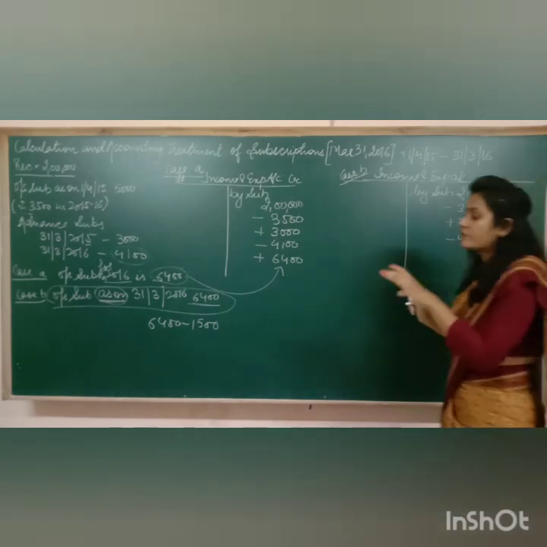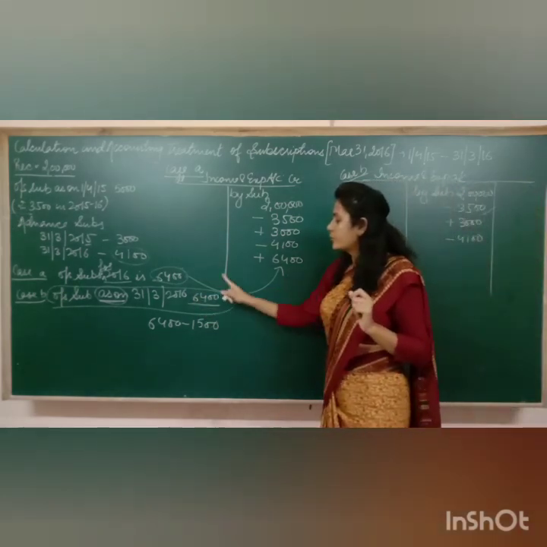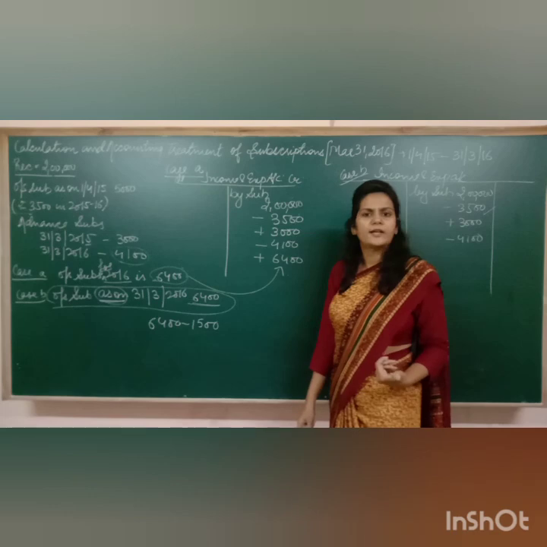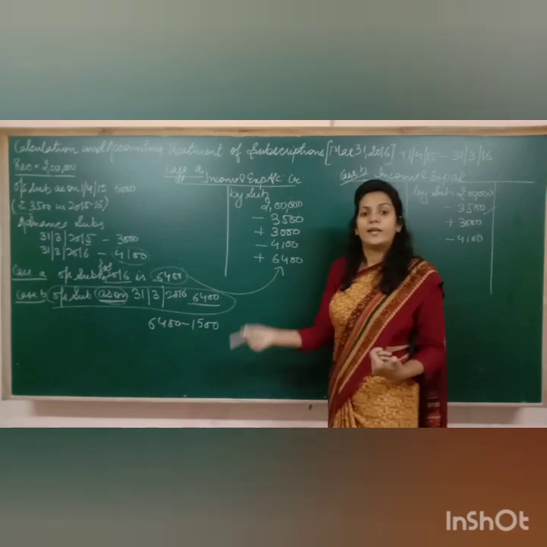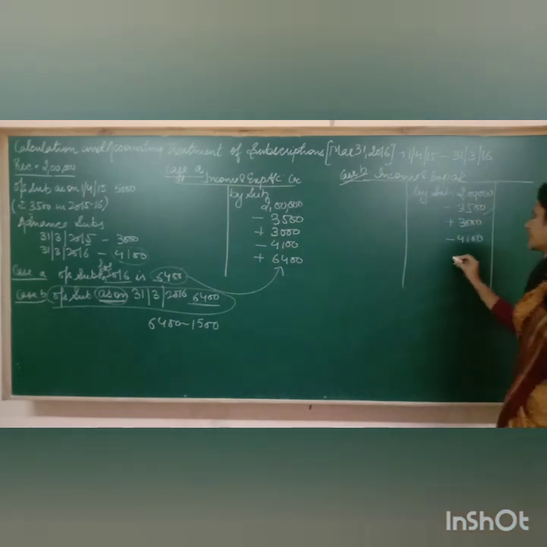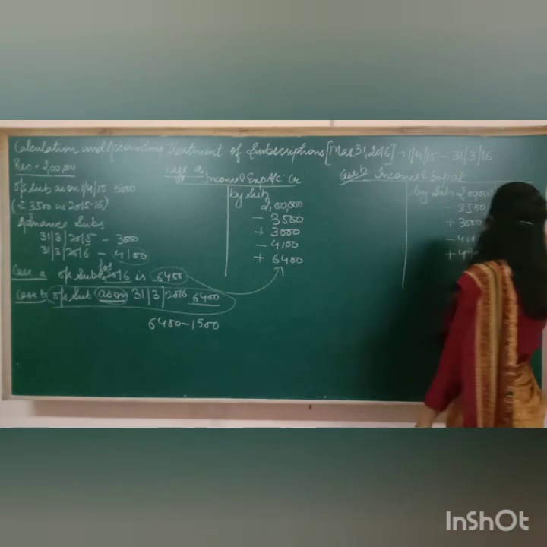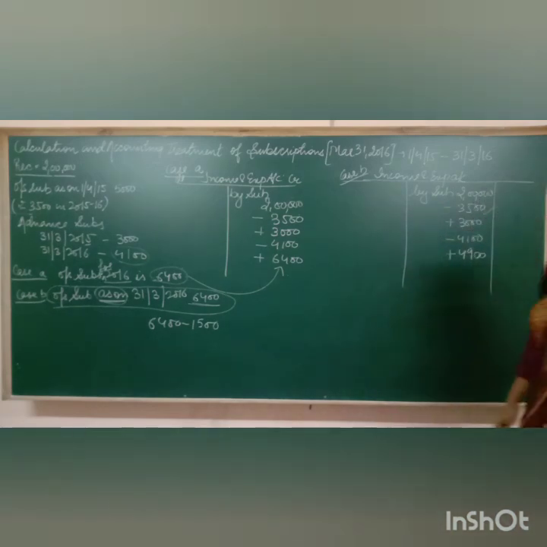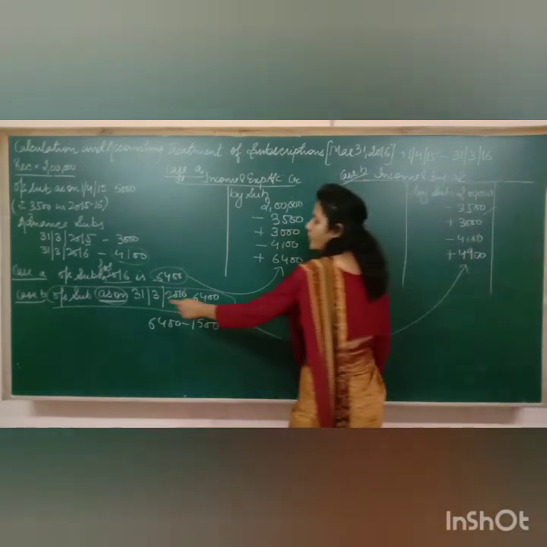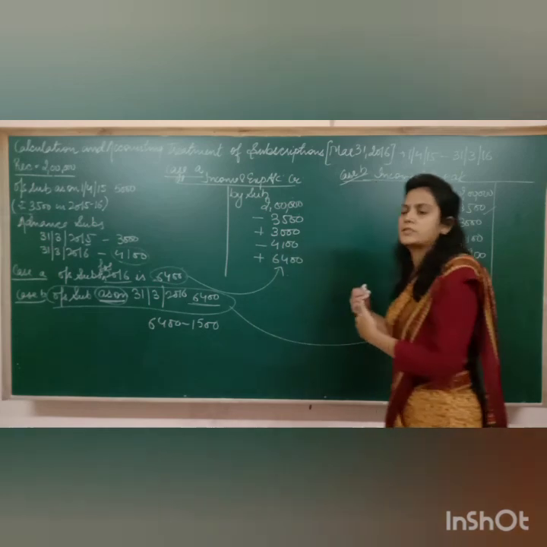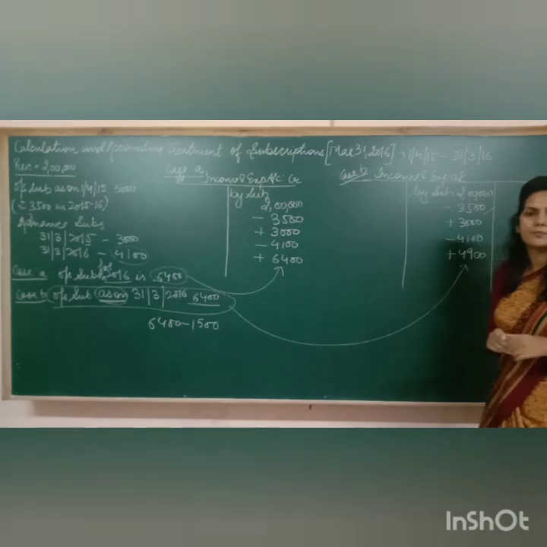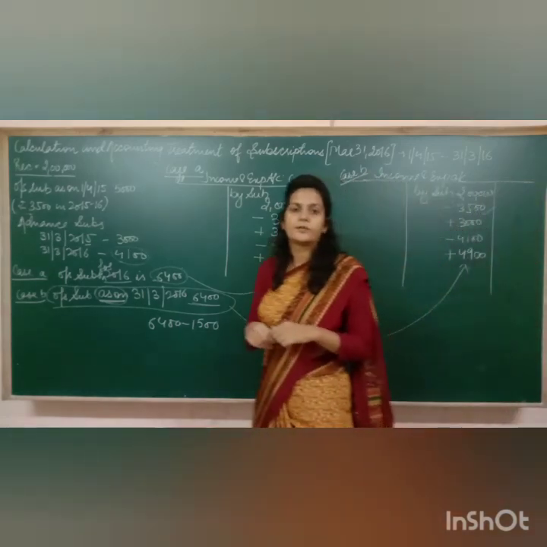Got it? अब still 1,500 is left. Now in this 6,400, 1,500 of the previous year is already included. But this 1,500 is not the income of the current year. It is the income of the previous year जो पहले ही add हो चुकी है. So logically the outstanding subscriptions of the current year is 4,900. So I need to add 4,900 here. This is just the difference of the words. If the word as on is mentioned, then you need to go like this. But if the word simply for is mentioned, then you have to do the question this way. So I hope this thing is clear to you all. Thank you.